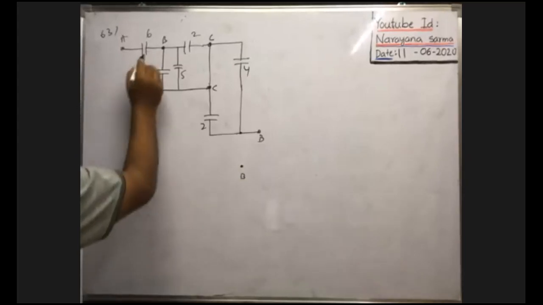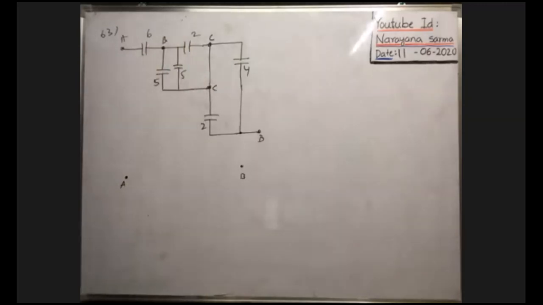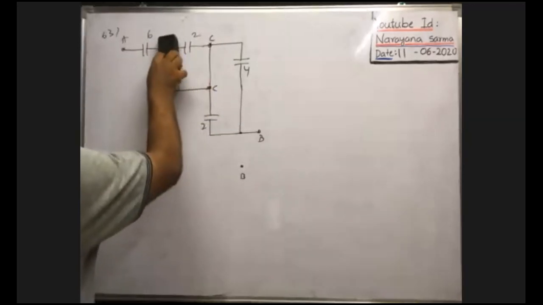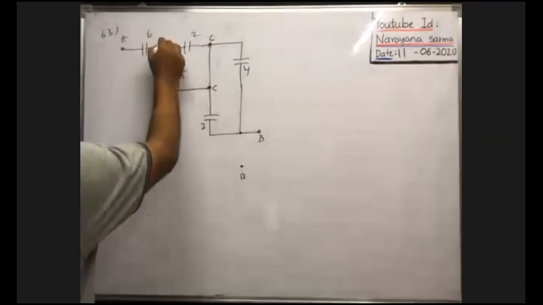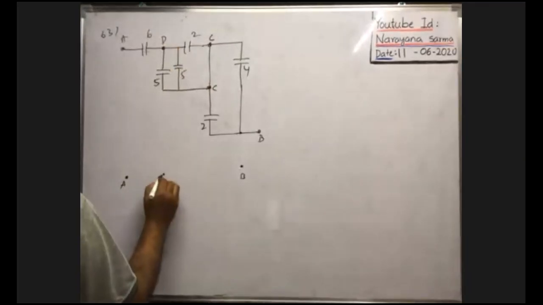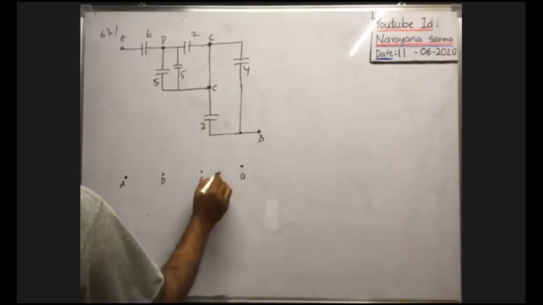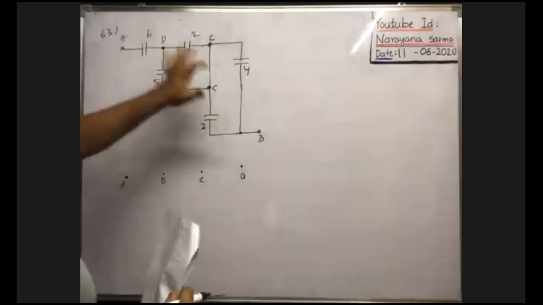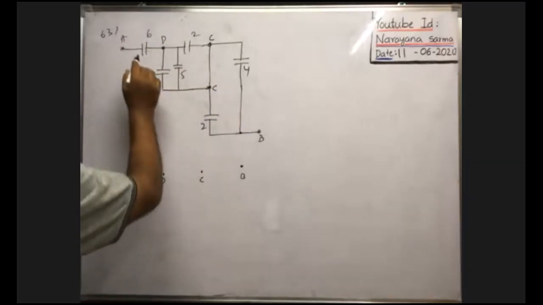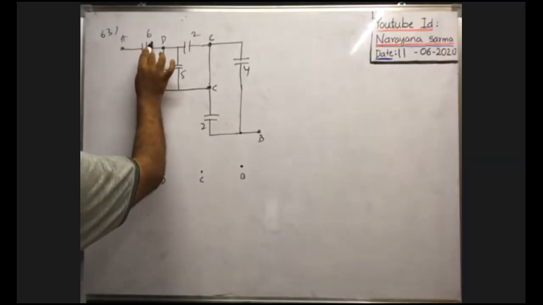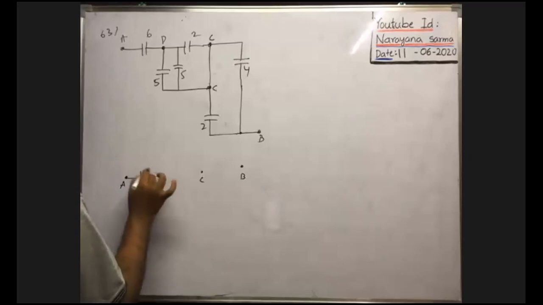Sorry, it is not B, it is C. Okay, it is C, and this is D, because B is already here. Now here D is there, here B is there and C is there. Now A, B, C, D, 4 points are there. Now you note the capacitances. Here a 6 microfarad capacitance is there between A and D. So between A and D, you take a 6 microfarad capacitor.